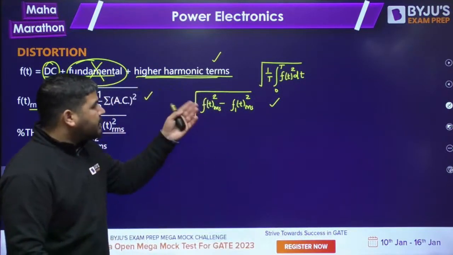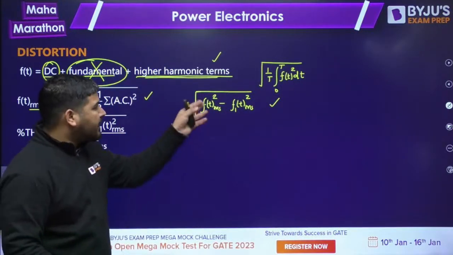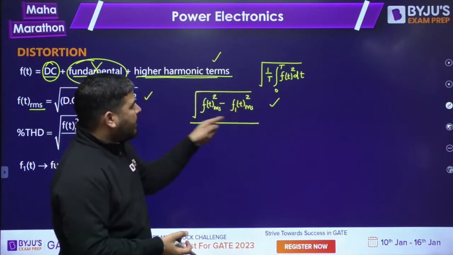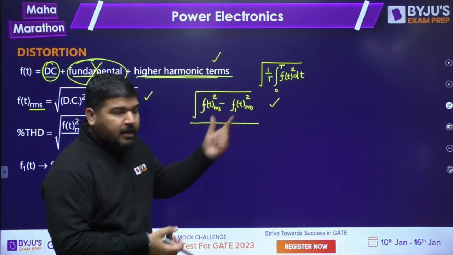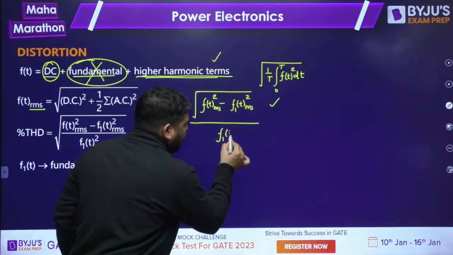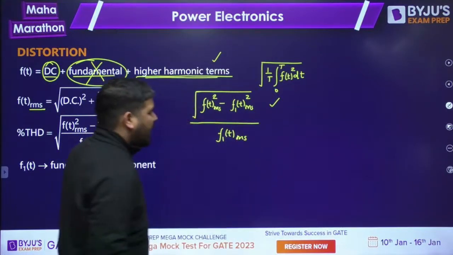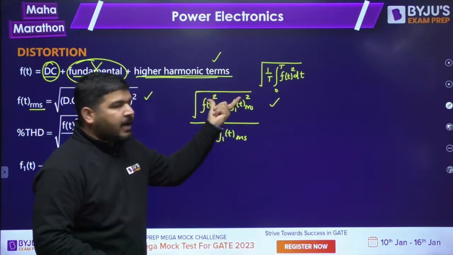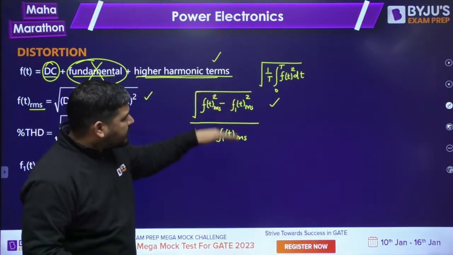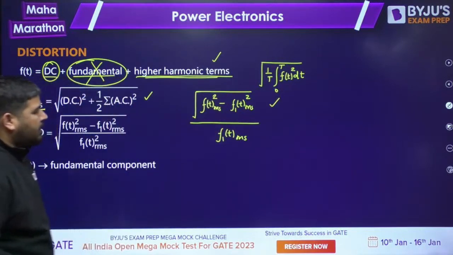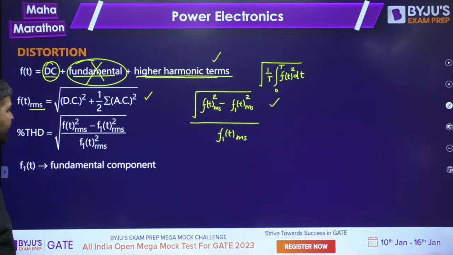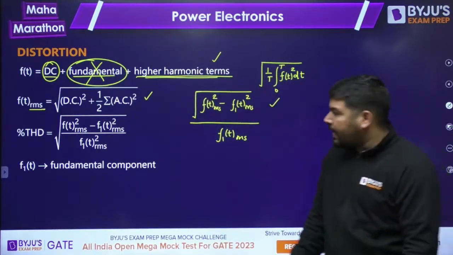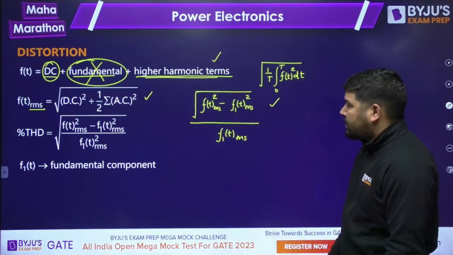Now what is the percentage distortion? How to calculate the percentage value of this? You can check how much percent this RMS value is with respect to the fundamental RMS. With respect to the fundamental RMS, what is this value? So you can calculate this ratio. We call it percentage total harmonic distortion, or percentage THD. Just multiply with 100. This way you can calculate the distortion.